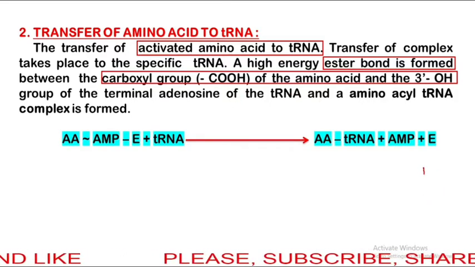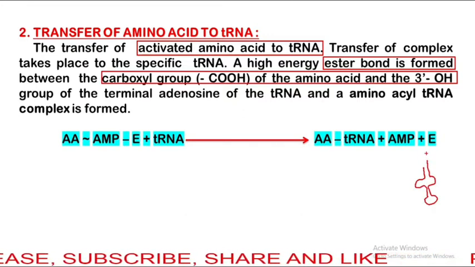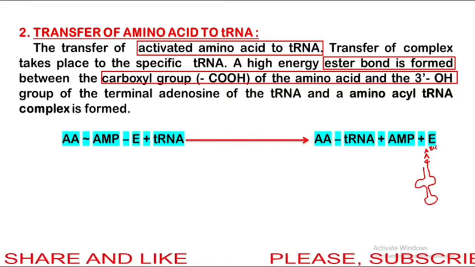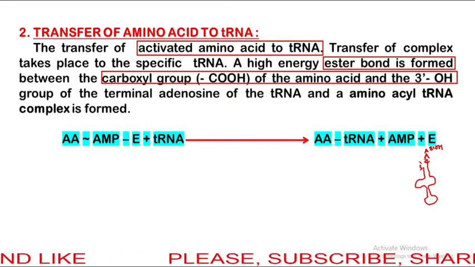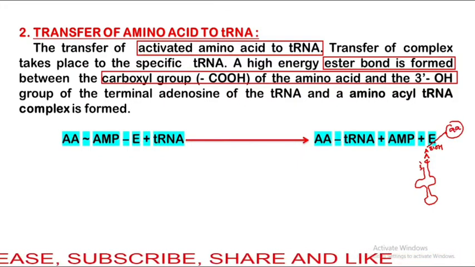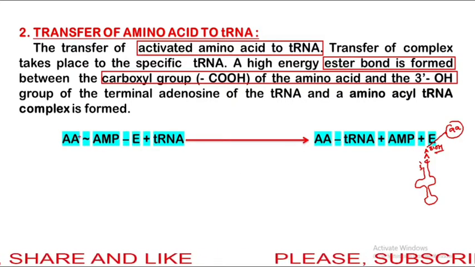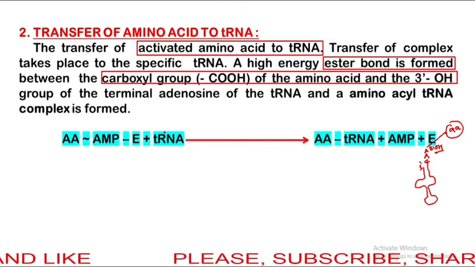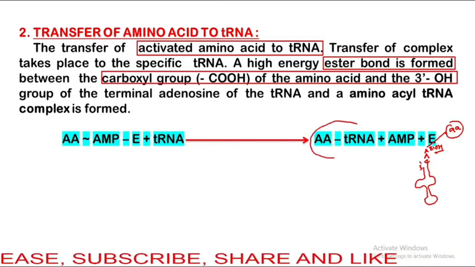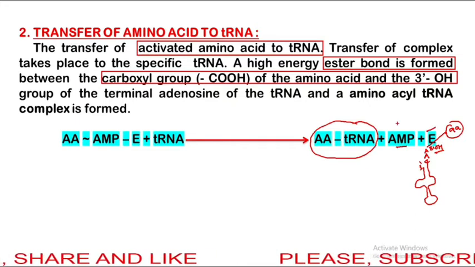As we have discussed, in tRNA the CCA group is present and this is the 3' OH group. This one is the 5 prime. So amino acids are attached to the 3 prime hydroxyl group of the adenosine. Here the amino acid adenylate complex combines with tRNA and an amino acid on tRNA is formed. AMP and enzyme are released.